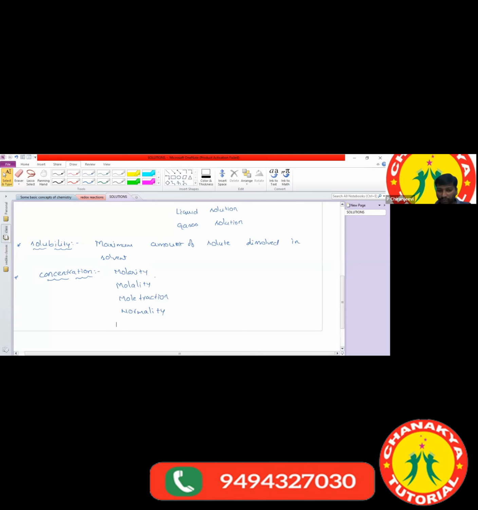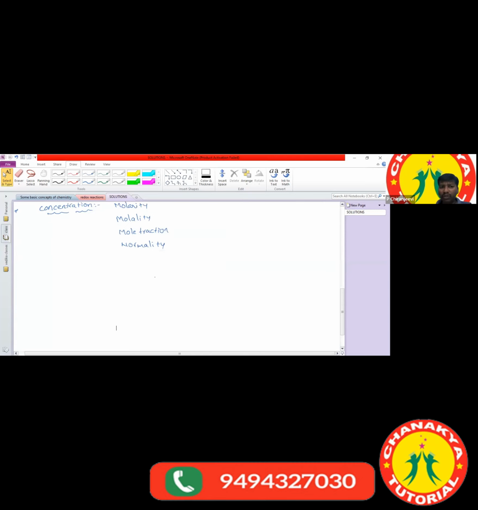Okay, next, based on that, we can discuss solubility. What does solubility mean? A solute can be a solid, a liquid, or a gas, but they are not all equally soluble in a solvent. They are soluble in different ways, so we are going to check that. The first one is the solubility of solids in liquids.